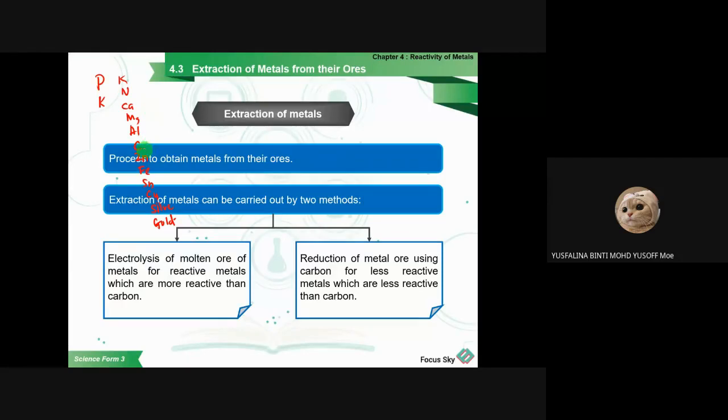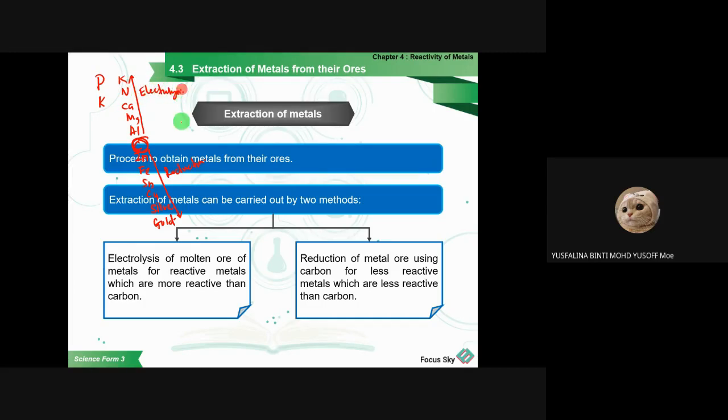For the carbon, you can see carbon is in this position. So we can use the reduction process for those below the carbon.